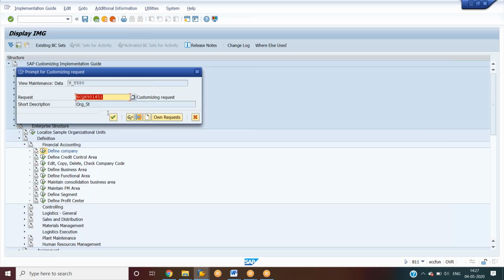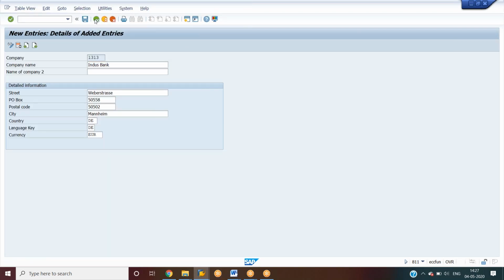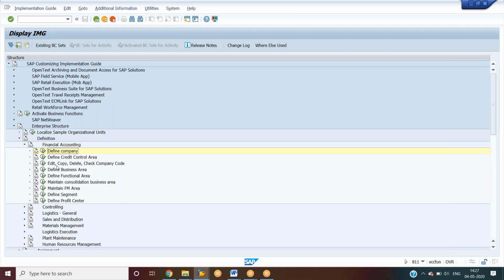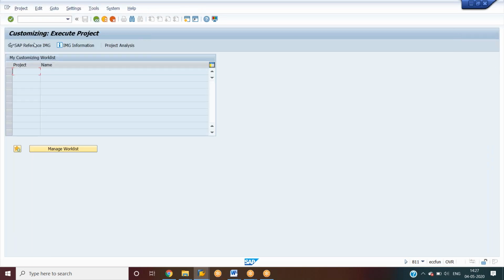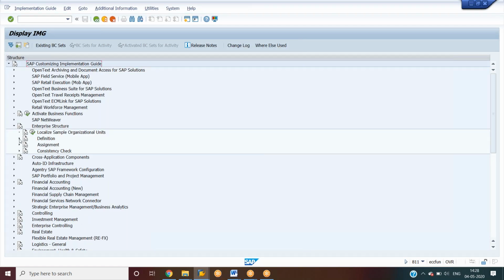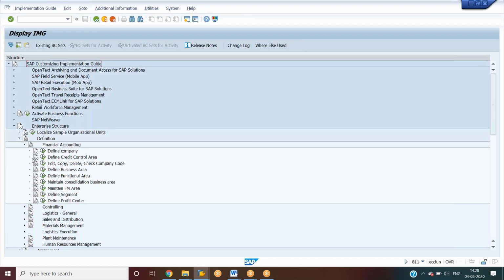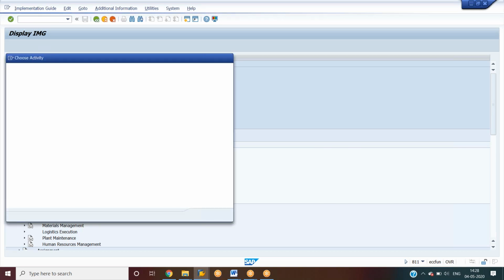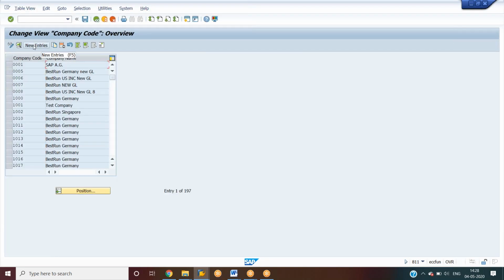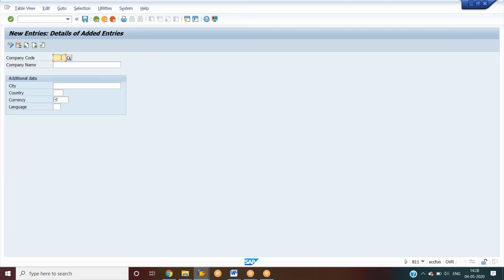Now the company is created. So the next one is Define Company: Edit, Copy, Delete, Check Company Code. We'll go to the path again so you guys can get some idea: SPRO, SAP Reference IMG, Enterprise Structure, Definition, Financial Accounting, Edit, Copy, Delete, Check Company Code. Double click on Edit Company Code and click on New Entries, or else you can copy from an existing one.